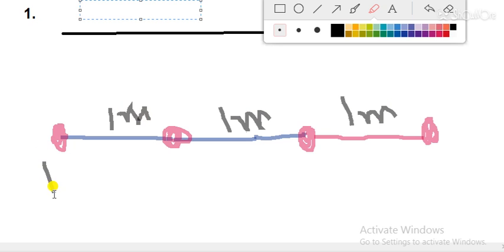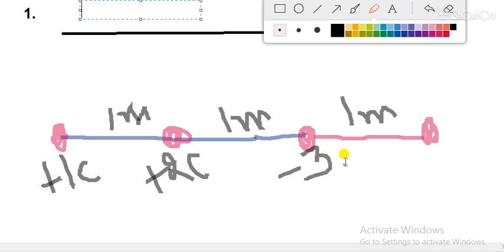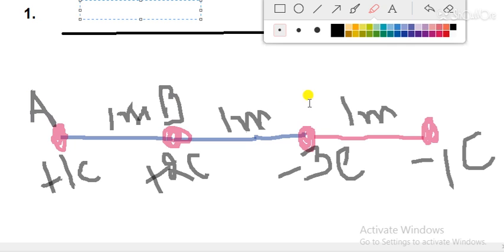This is the charge plus 1 coulomb. This is the charge plus 2 coulomb. This is the charge minus 3 coulomb, and this is the charge minus 1 coulomb. So you have to answer me the energy of the system. This is point A, this is point B, this is point C, and this is point D.